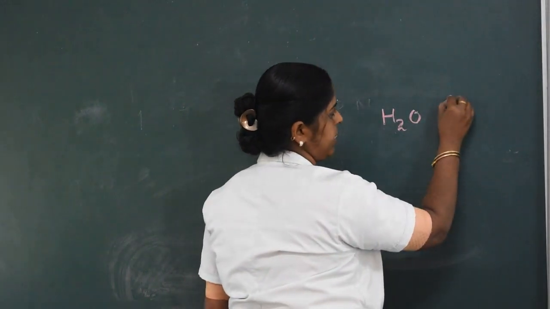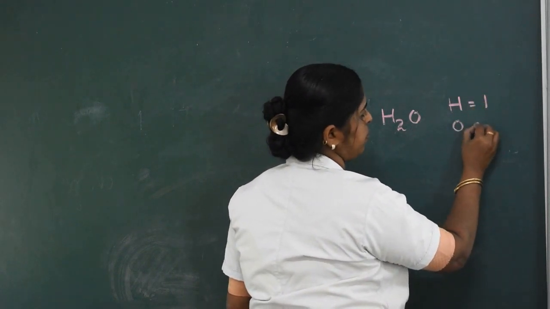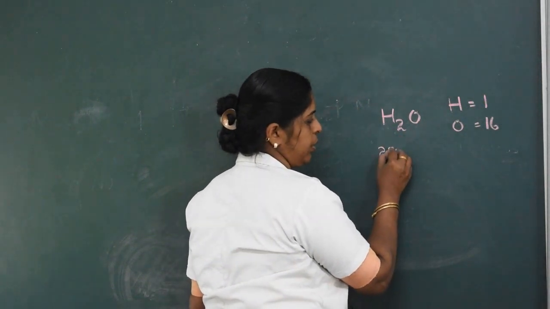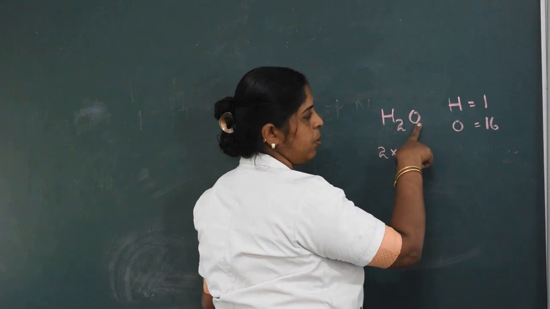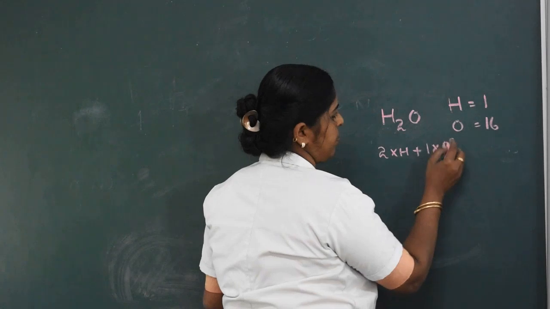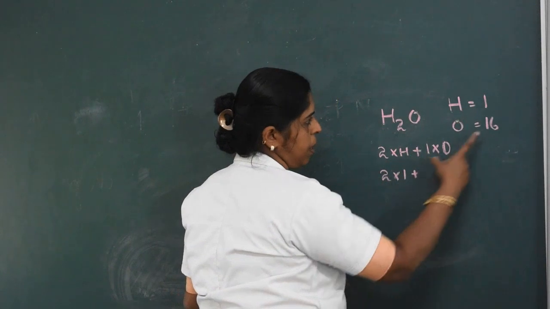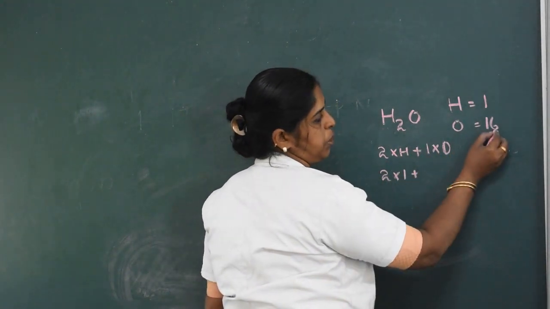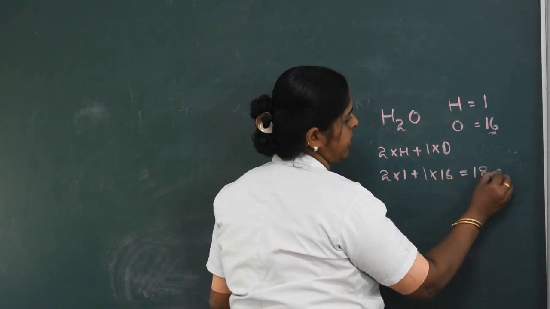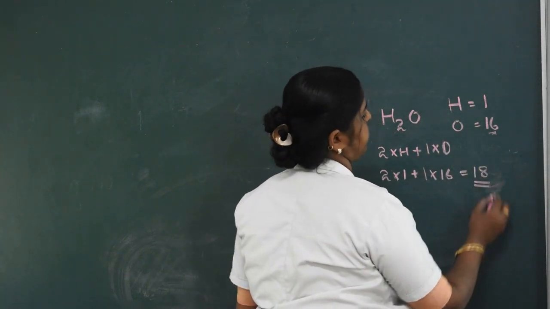The relative atomic mass of hydrogen is 1, and oxygen is 16. Here 2 hydrogens and 1 oxygen are there. So 2 into hydrogen plus 1 into oxygen, that is 2 into 1 plus 1 into 16, which is equal to 18. Sorry, here it is not expressed in grams, so only 18.